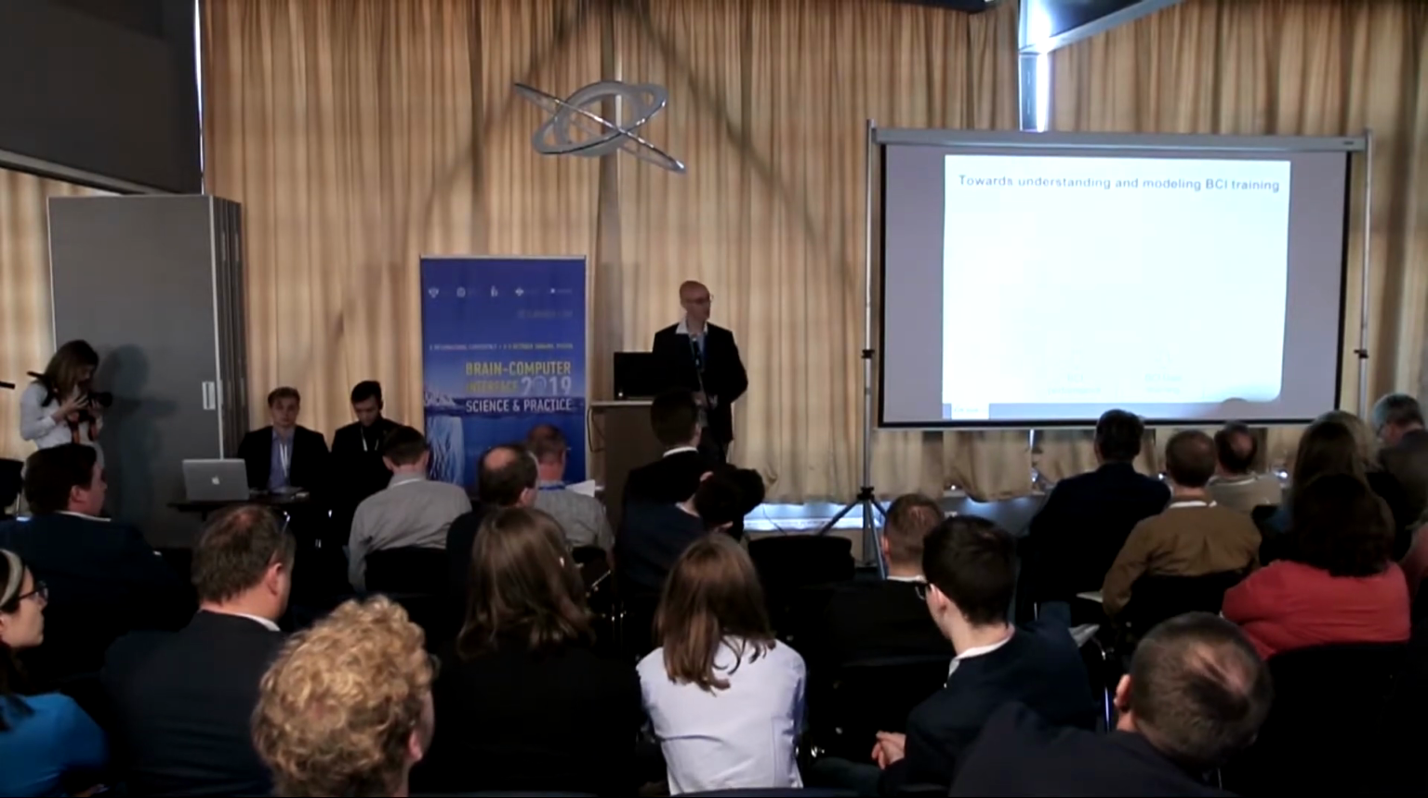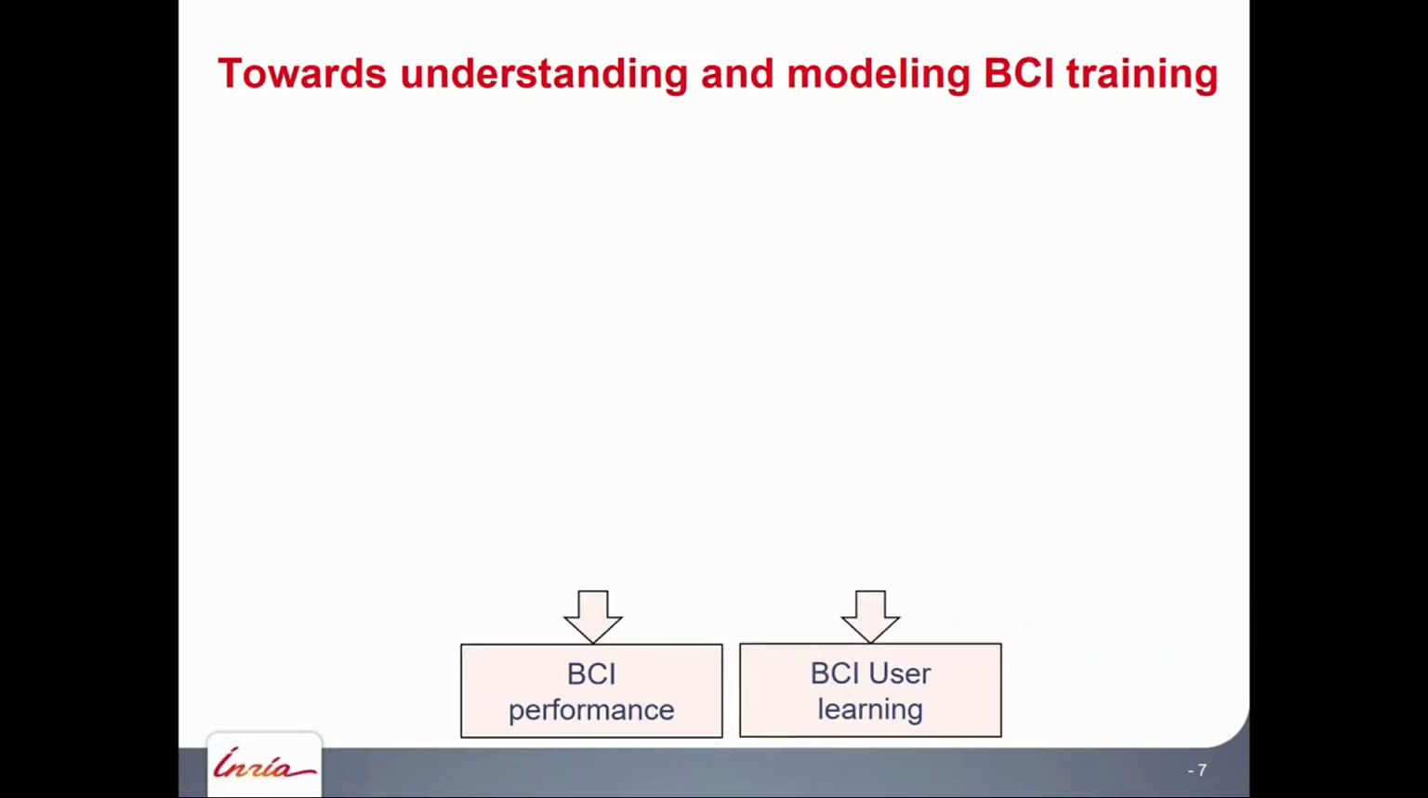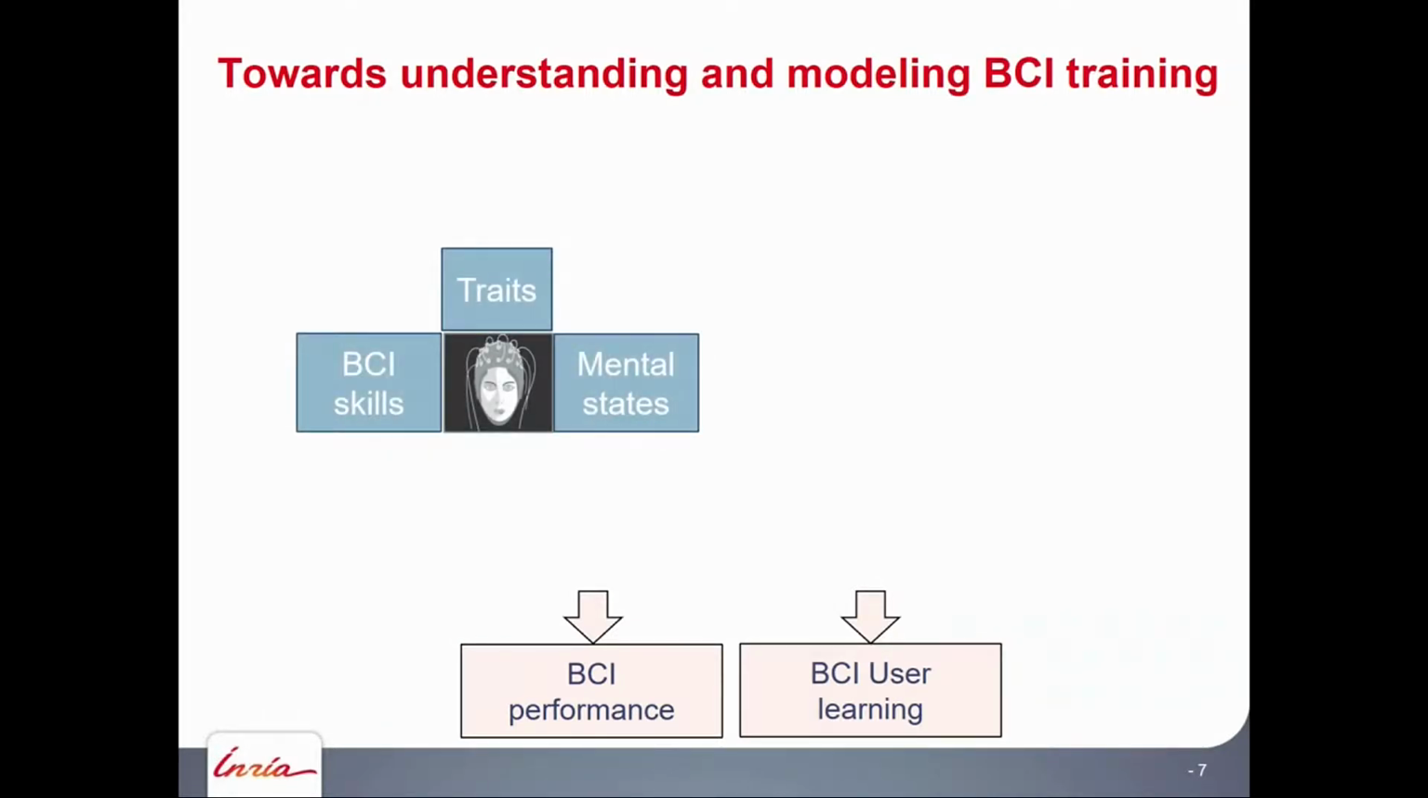That's what we are trying to do now in our lab. In particular, we are trying to understand the process and to model it. It means we try to identify which factors are going to influence the BCI performance and the BCI user learning. So we are looking at different types of factors. For instance, we are looking at what's the influence of the user profile on BCI performance and BCI user learning. For instance, what's the influence of the user traits, for instance, their personality, on their cognitive abilities.